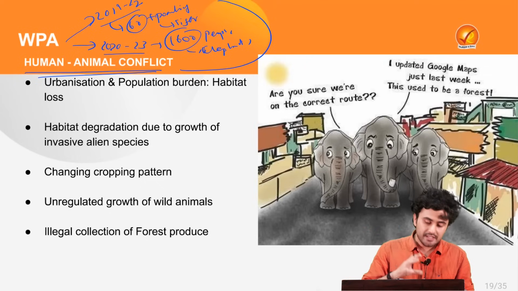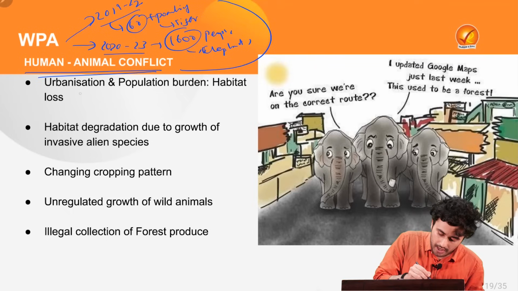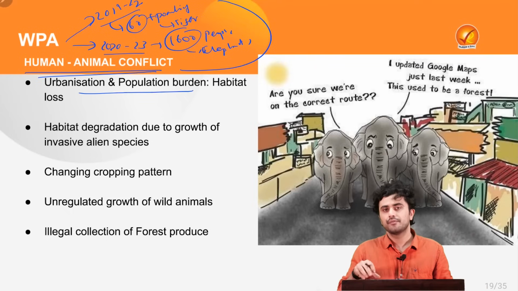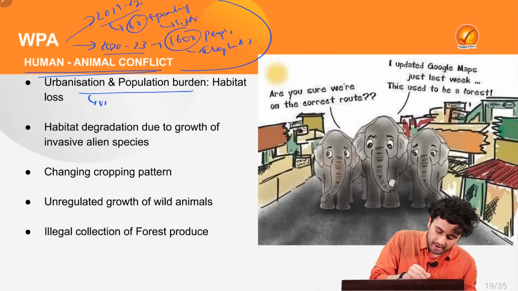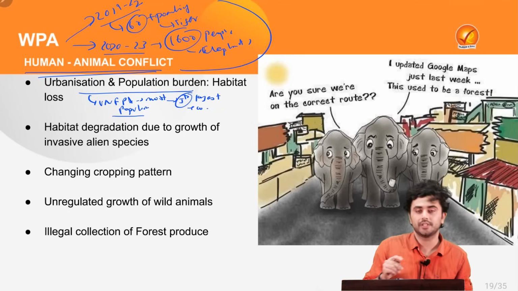Thus, the reason for such a rising issue of conflict is urbanization and population burden. We know that as per the UNFPA report, India has become the most populous country in the world. At the same time, we are also the 5th largest economy.